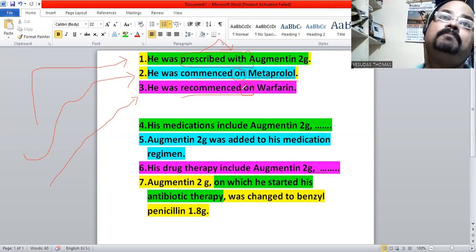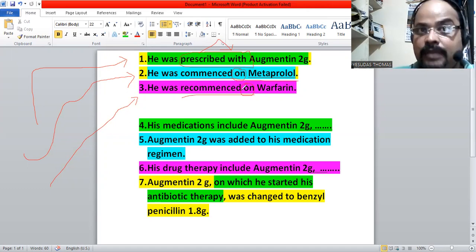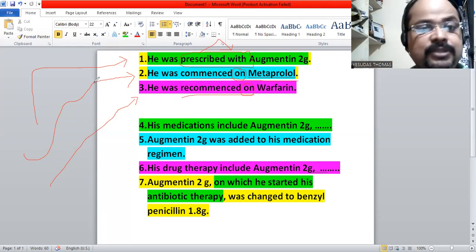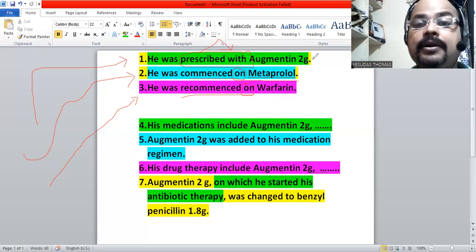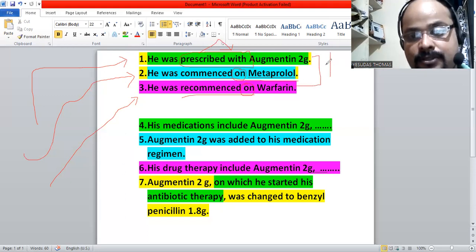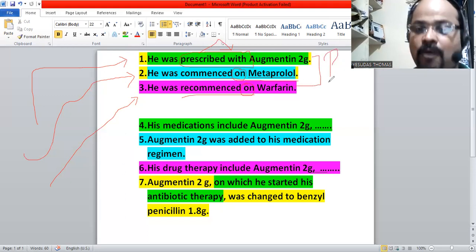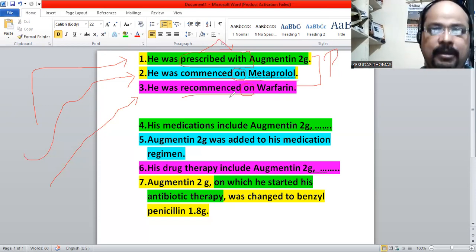Okay, so there is a difference between active voice and passive voice. What we have written in these three sentences, all three are written in passive voice. So this is passive voice. So "with" follows prescribed, "on" follows commenced, "on" follows recommenced.